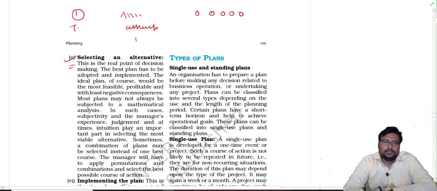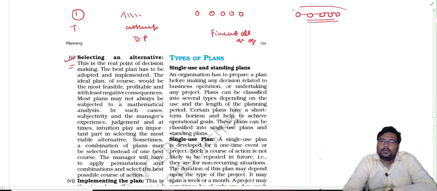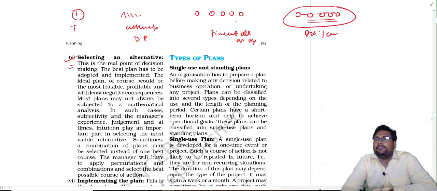This is our target, this is our developing premises, this is finding out all available options, and after that we will compare them with each other, find out the pros and cons of every option available, and after that we have to take the decision in step number 5, by which option we have to go.